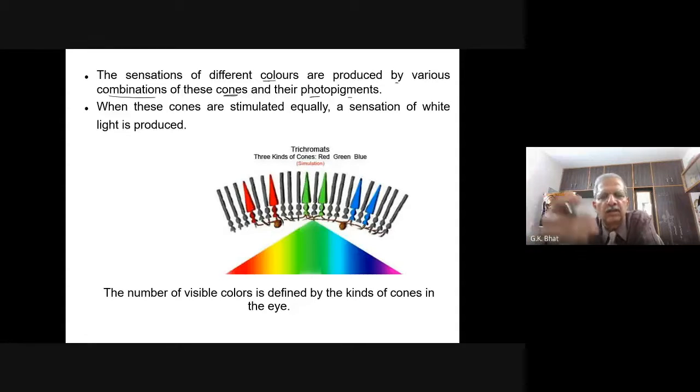You just take these different colors, red, blue, green, etc. Mix one with another, and you'll come to know what type of color develops. So all other colors which we perceive are because of the combination of these three photoreceptors. When all three cones are stimulated equally, a sensation of white light is produced.